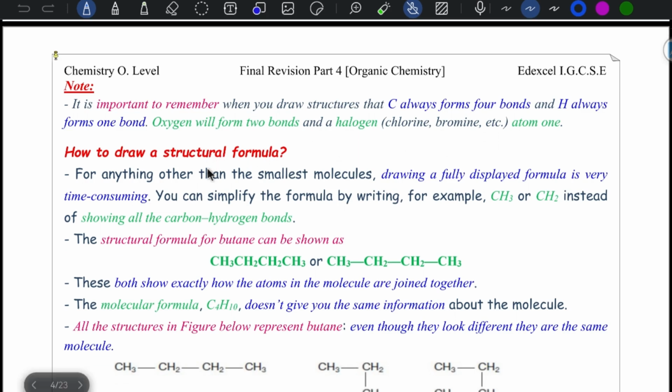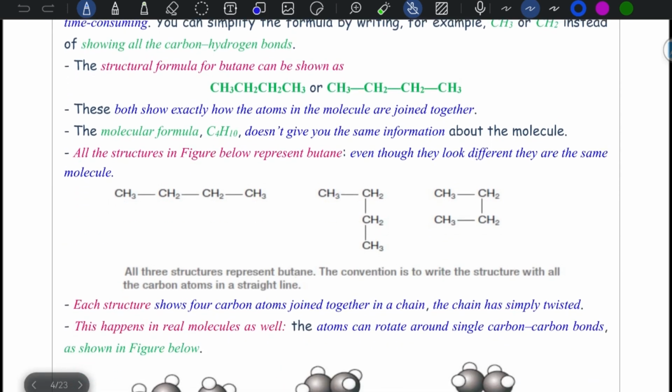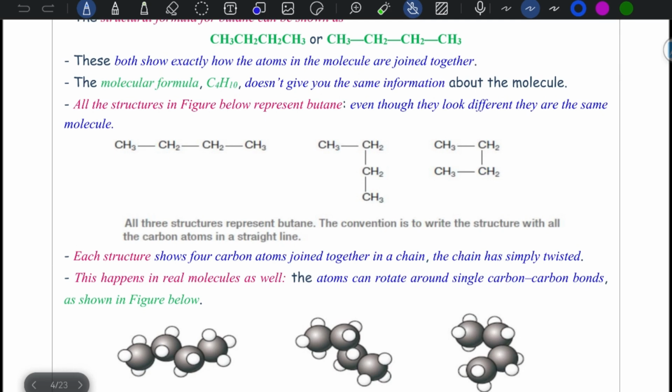How to draw a structural formula? For anything other than the smallest molecules, drawing a fully displayed formula is very time consuming. To simplify this, you can use CH3, CH2, rather than showing all carbon and hydrogen bonds, as you can see. For butane, CH3, CH2, CH2, CH3. Both of these are exactly the same. The molecular formula is C4H10, but the molecular formula does not give you the same information.